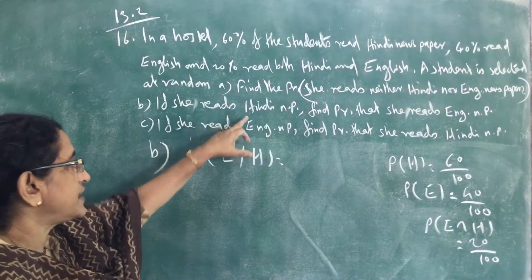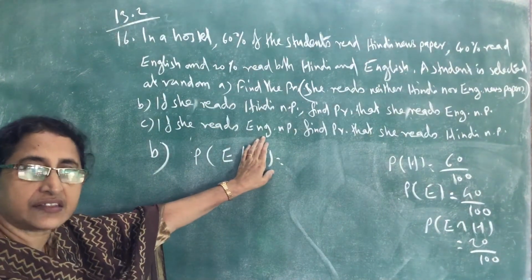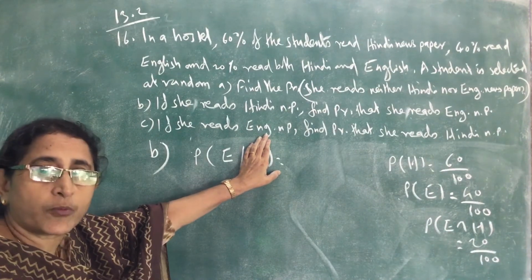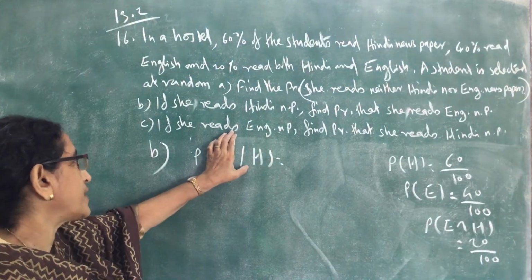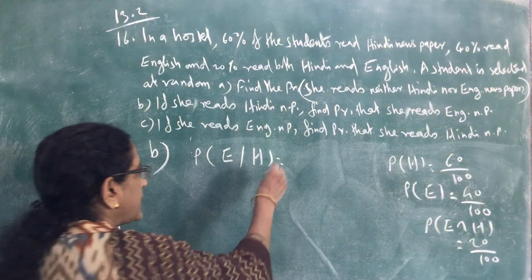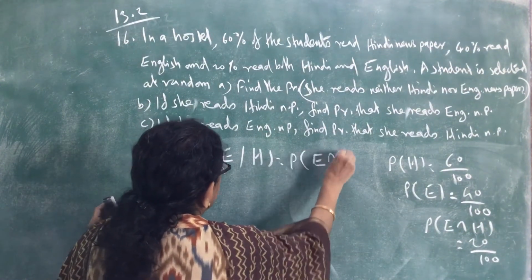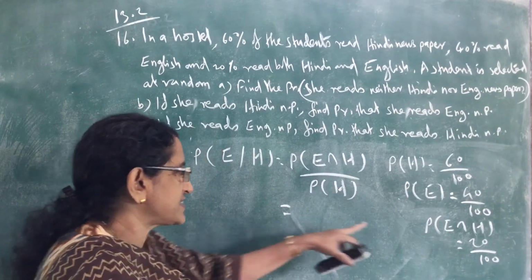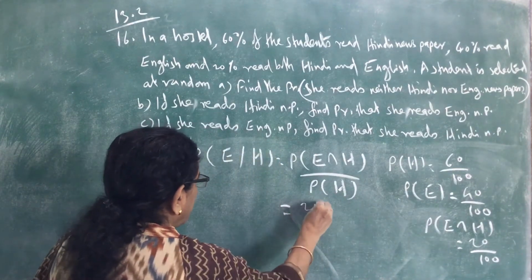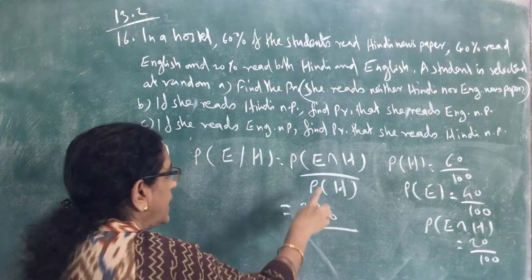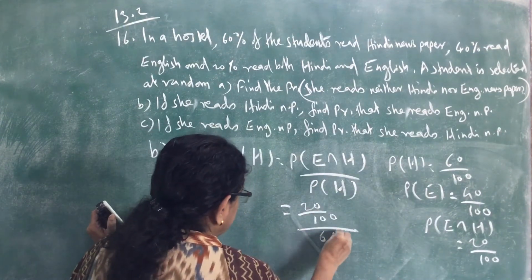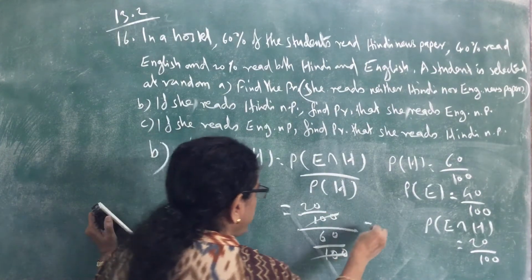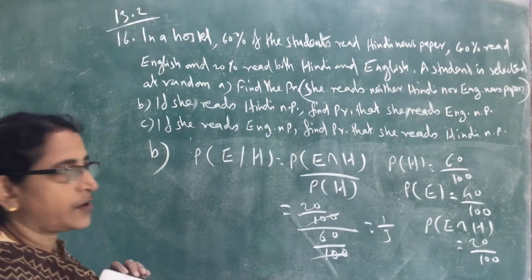If she reads Hindi, that is the given event. Then what is the probability that she reads an English newspaper? Probability of E given H equals probability of E intersection H divided by probability of H. That is 20 by 100 divided by 60 by 100. The 100s cancel, so 20 by 60, that is 1 by 3.